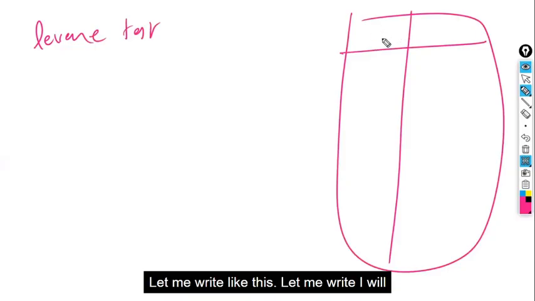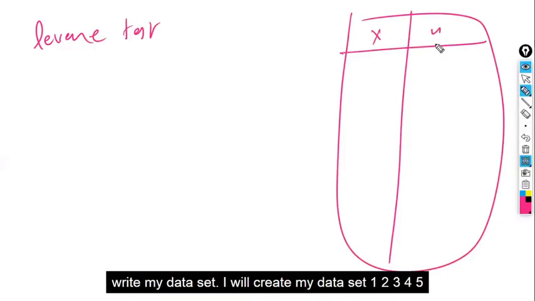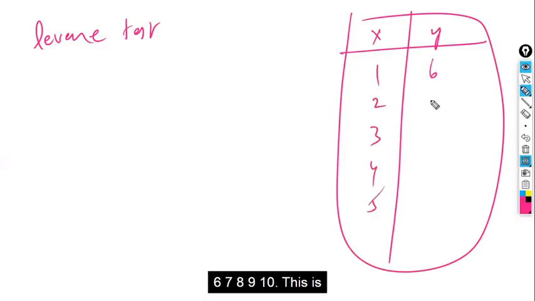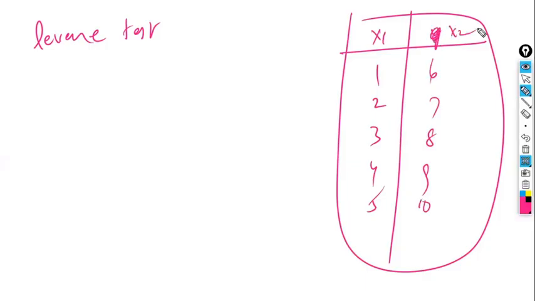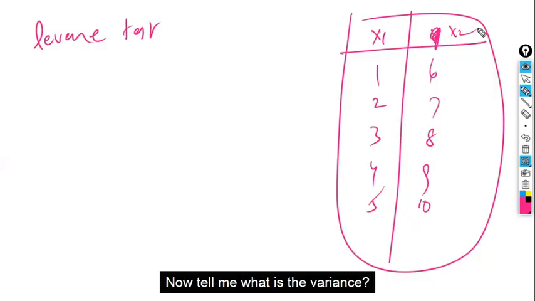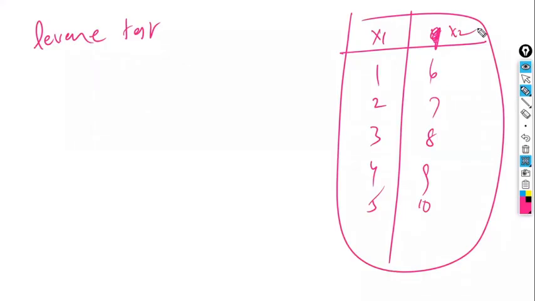Let me write like this. I will create my data set: 1, 2, 3, 4, 5, 6, 7, 8, 9, 10. This is x1. This is x2. The values are different. Now tell me, what is the variance? Is the variance the same or is the variance different?